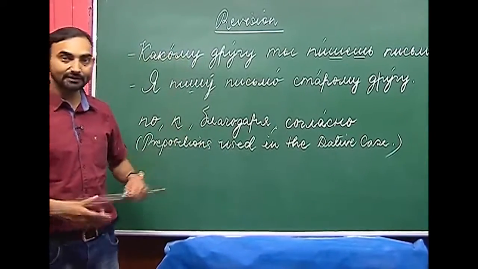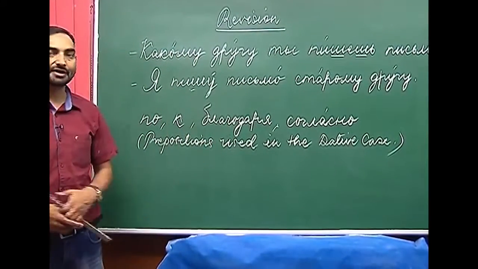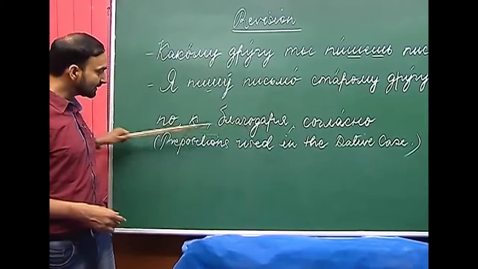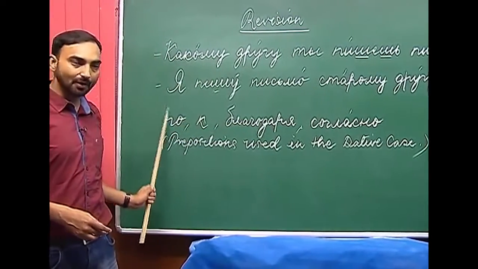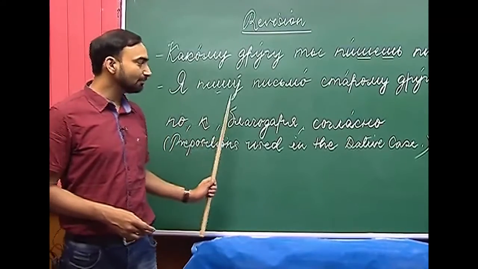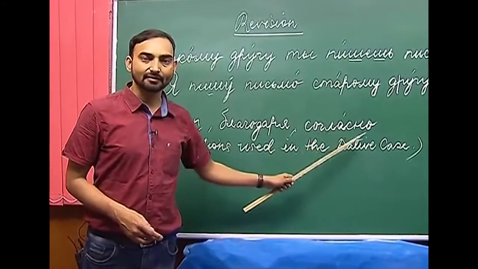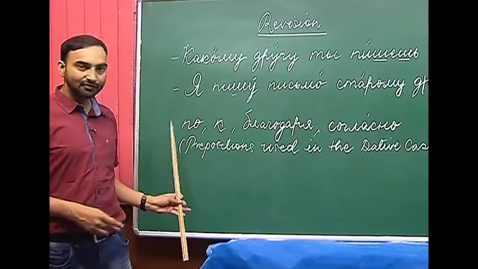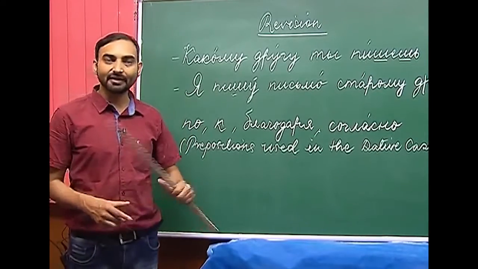We had also learnt the prepositions which are used in the dative case, and we have discussed the prepositions по, к, благодаря and согласно. По has different meanings. По denotes the movement in different directions.